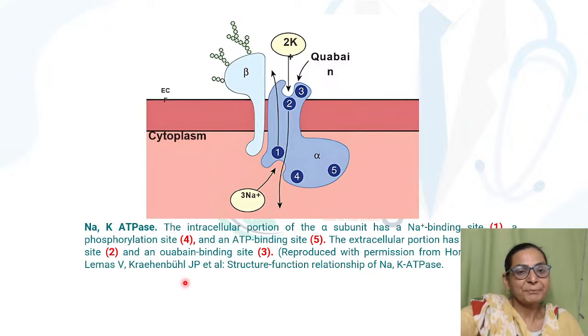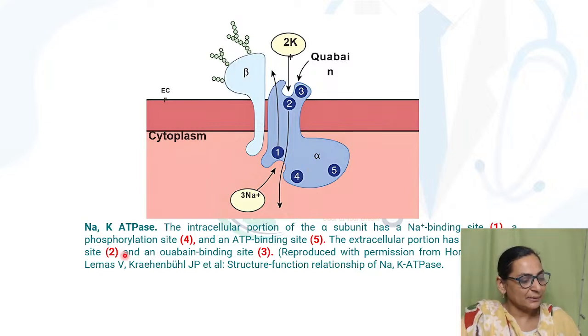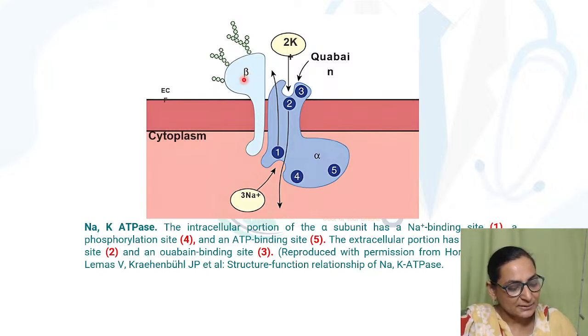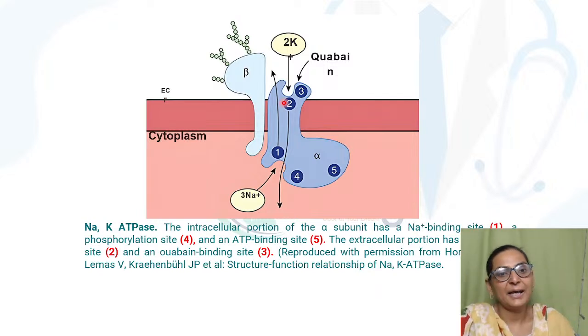Now, this again comes as an image based question. Remember that this also comes as an image based question. You can see that it is made up of two subunits, alpha and beta, where beta is meant only for glycosylation.